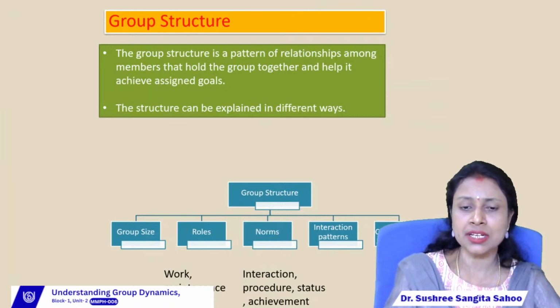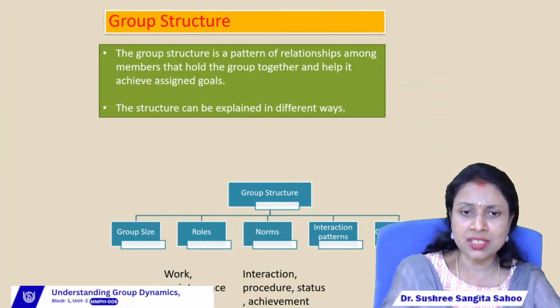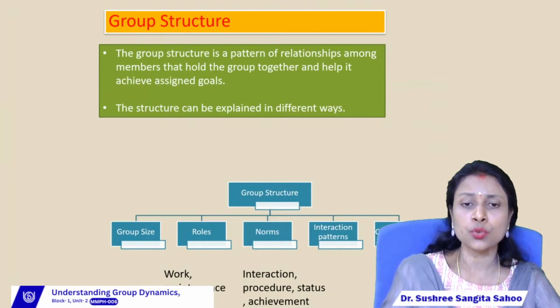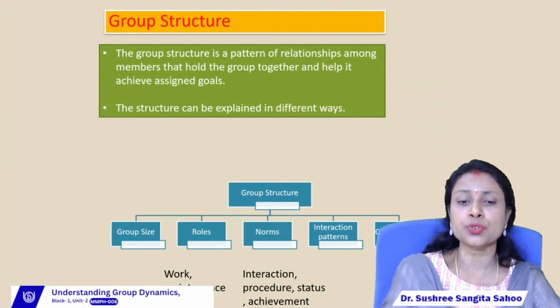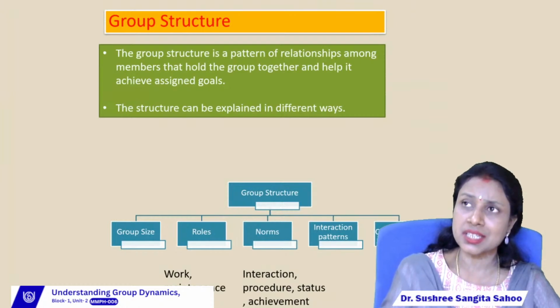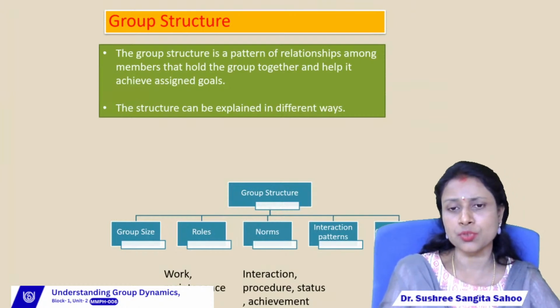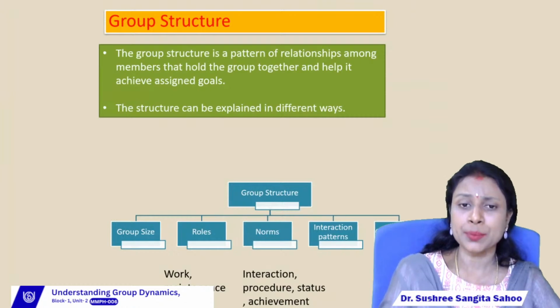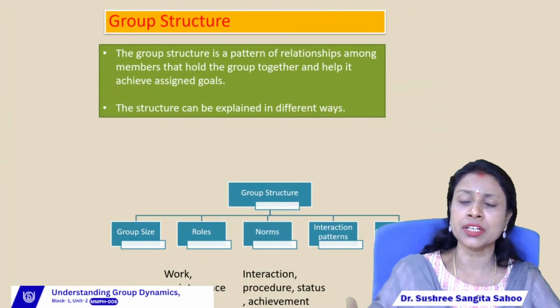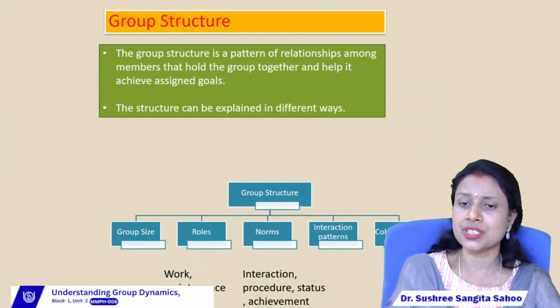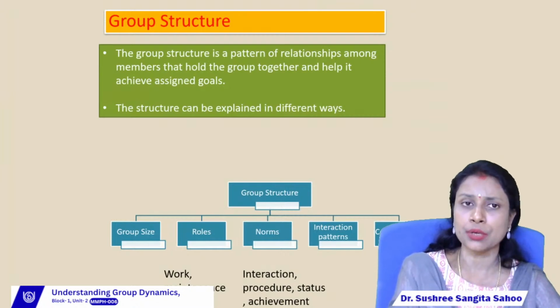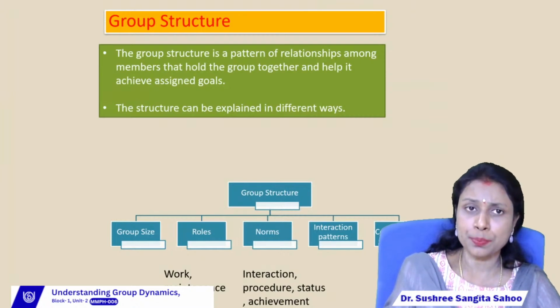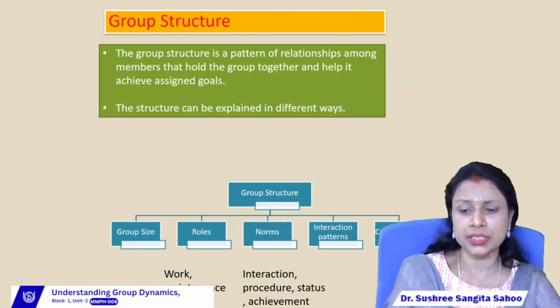Then norms means, as I have already said, the rules and regulations, right? The group members form certain rules and regulations for their interaction, for the procedure, for the status, as well as for the achievement of the objective. Then interaction patterns. The group members will also frame a structure for the interaction pattern, how they will interact with each other. And the last one is cohesiveness. Cohesiveness means the degree of attraction between all the members of a particular group. Here the group members will prepare a structure for their cohesiveness or for their attraction.